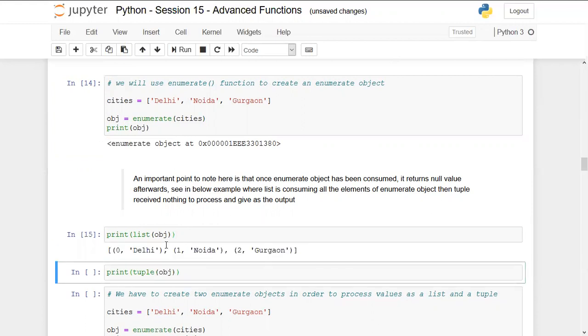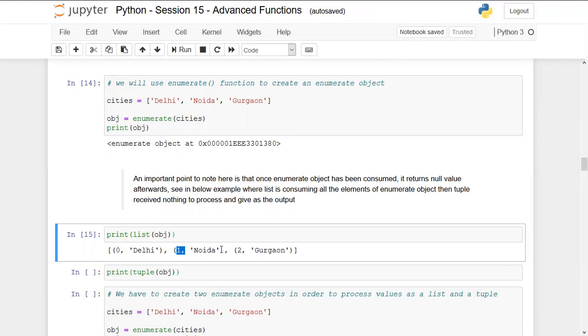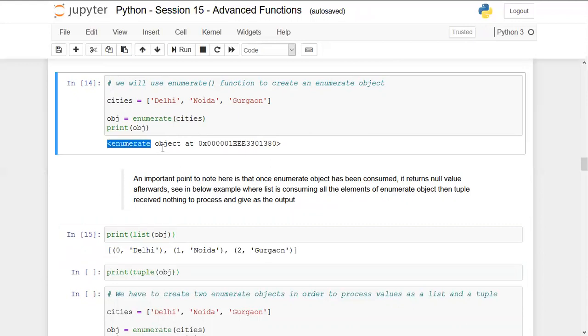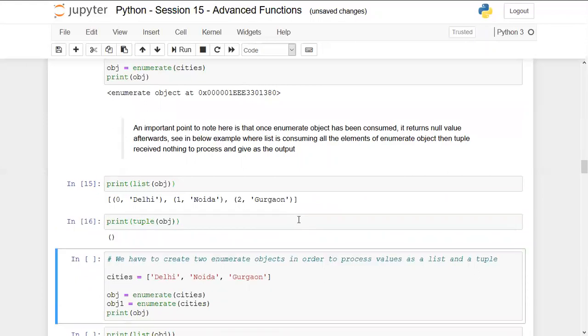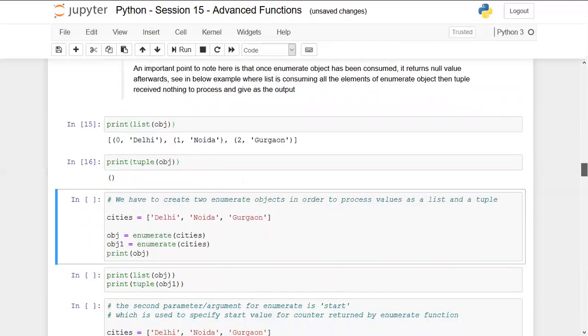If I run this, we can see that we are getting the values along with the indexes. So the counter is by default 0 for Delhi, and it has incremented to 1 for Noida, and similarly 2 for Gurgaon. Now, once I already ran this statement to create this list, the enumerate object, which was here, is blank now. If I create a tuple using the same object, I should get null values. So it is very important to remember that once the values have been consumed from the enumerate object, you will not get the values in the next run. It will be blank. Okay, let's take the next example.